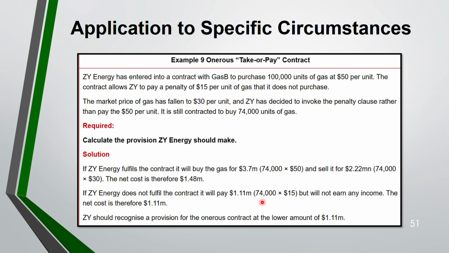So this is the cost. See here, what did you do? This is the cost and this is the amount that you will get. So you net it off. And net cost. Cost is more than the amount that you will get from selling. Here you don't have any income, only cost of penalty. So if you see the lower is this one, 1.1 rather than 1.48. So you will recognize a provision at 1.11. This is always for onerous contract.